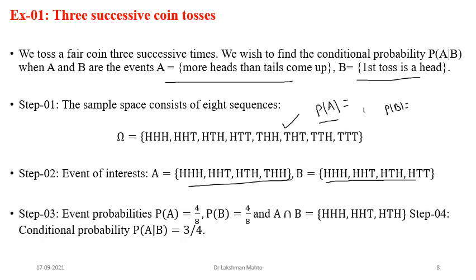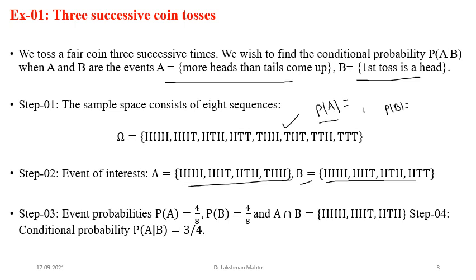Now we will try to find conditional probability. Before calculating conditional probability, we need to find the prior probability of A and the prior probability of B. So the prior probability of A is 4 by 8, that means 4 outcomes of the sample space are happening in A, so that's why 4 by 8. And 4 outcomes of the sample space are happening in B, that's why 4 by 8. It is the probability of B.